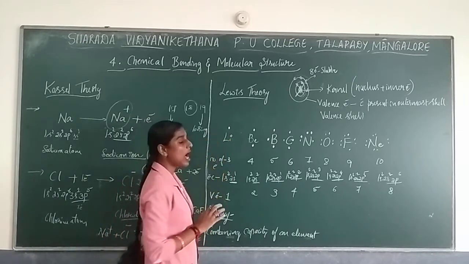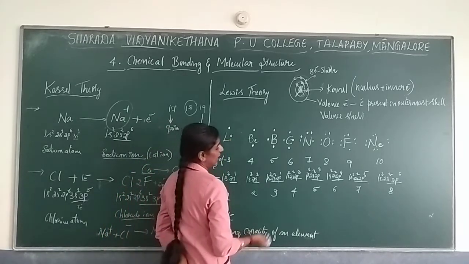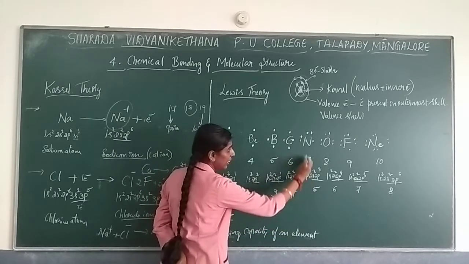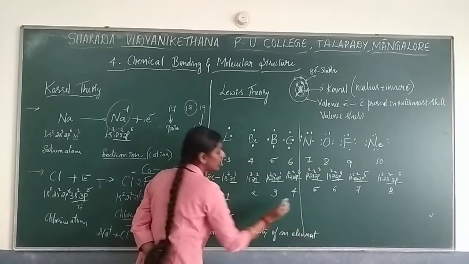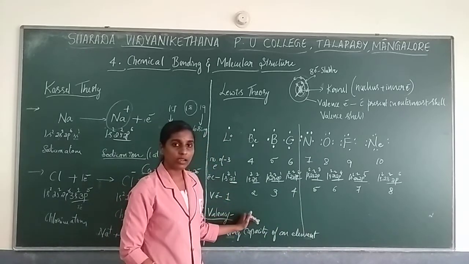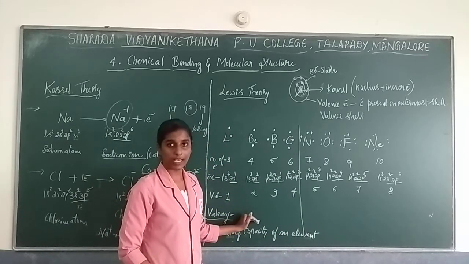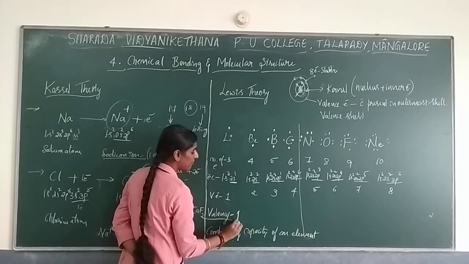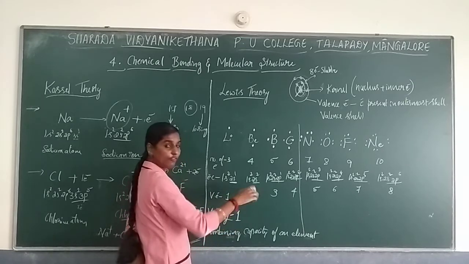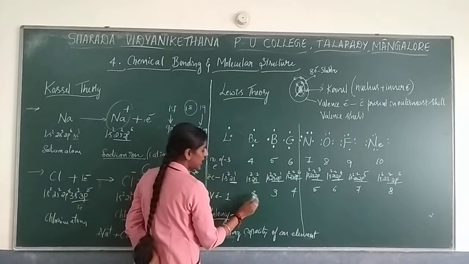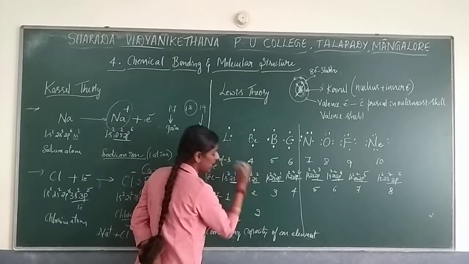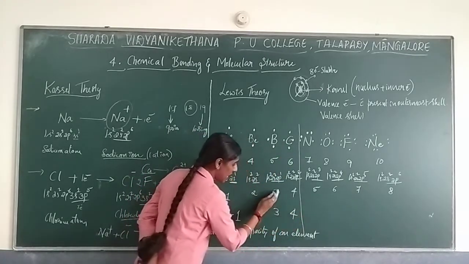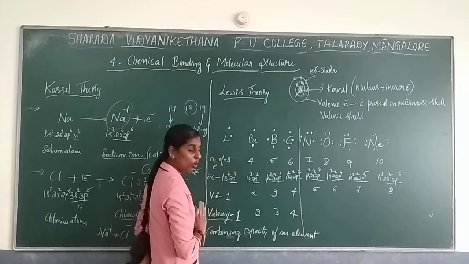So by seeing this, how can we check the valency? See, up to 4, when the valence electrons are up to 4, the same number we can consider as valency. Here the valence electron is 1, so the same number is considered as valency: 1 electron will go for bonding. Beryllium valence electrons are 2, same thing. Boron 3. Carbon 4. So the same number of electrons will go for bonding.